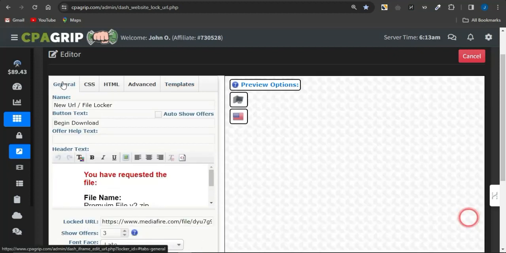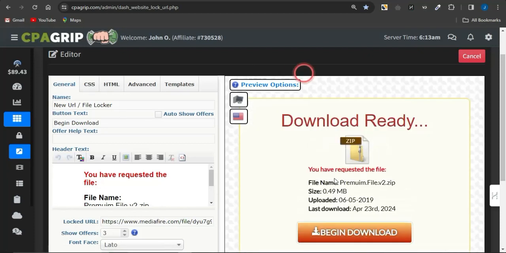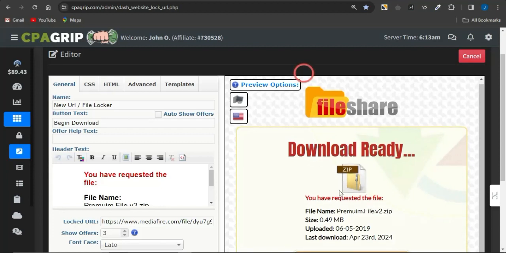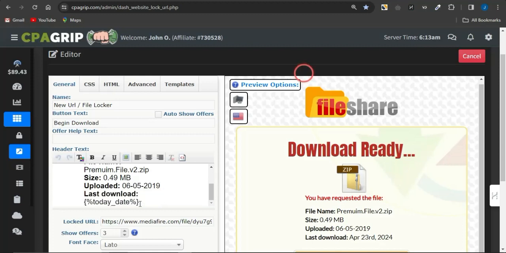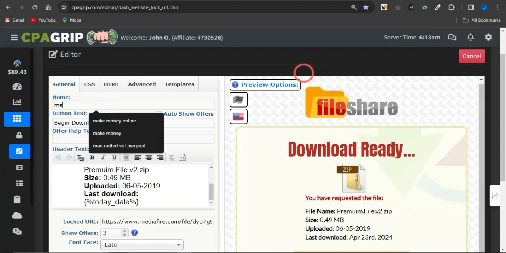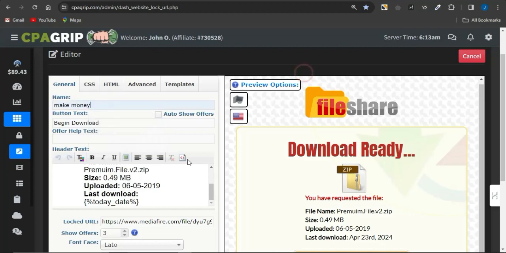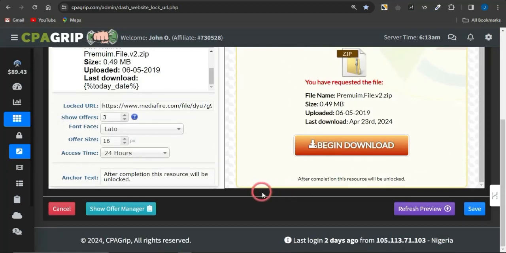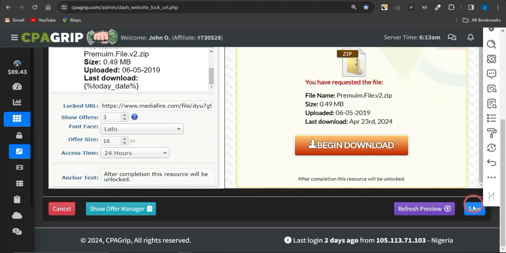Now in this section guys, you may be seeing the preview once the page loads up successfully. Now you want to edit all these details right here to fit that ebook. You can edit the file name, the file size, the last uploaded date and the last downloaded date. Also edit the name right now. Maybe I can put in something like make money locker. And once you do that successfully and edit that appropriately, just click on save.